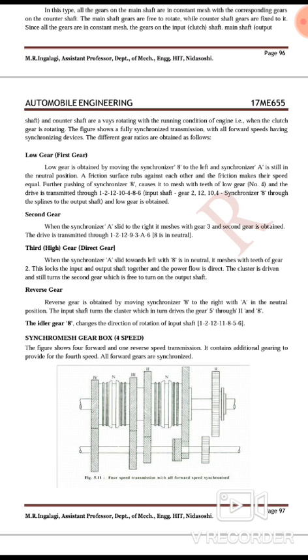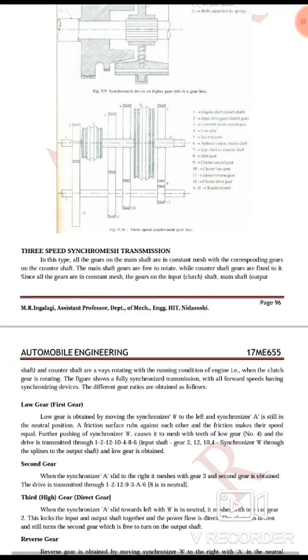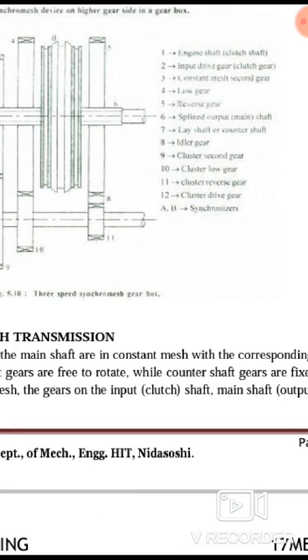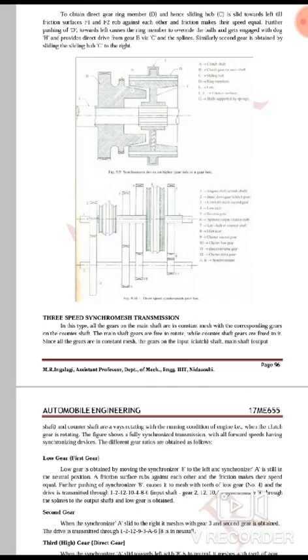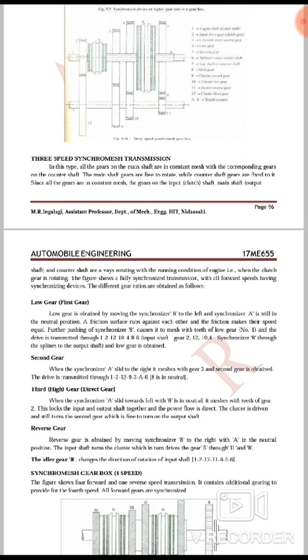So this is what you are having here. Now the second gear: when the synchronizer A is slid to the right, it meshes with the gear 3 and second gear is obtained. The drive is transmitted through 1, 2, 12, 9, 3, A and 6. You are having those numbers here. As per these numbers, observe the diagram, and similarly the process takes place during the second gear.